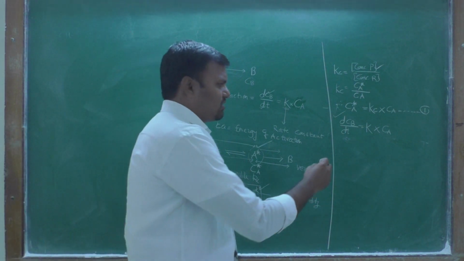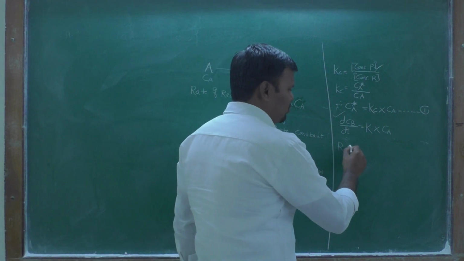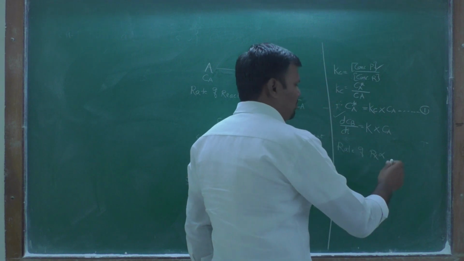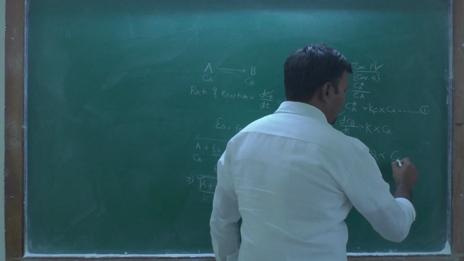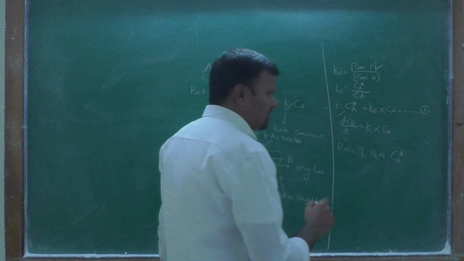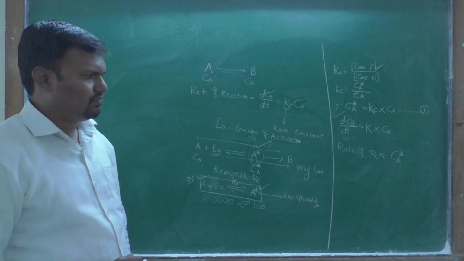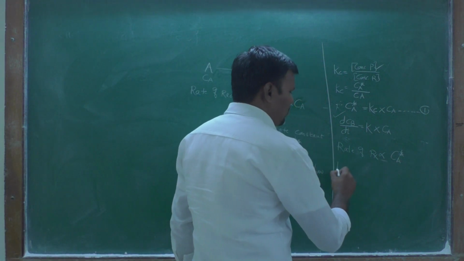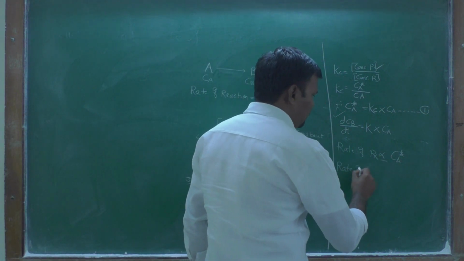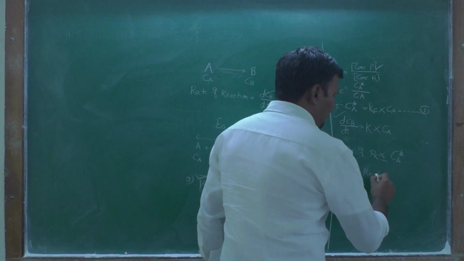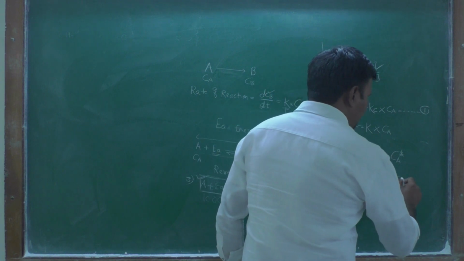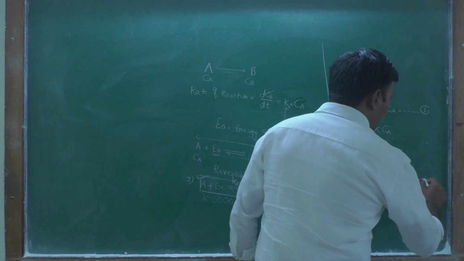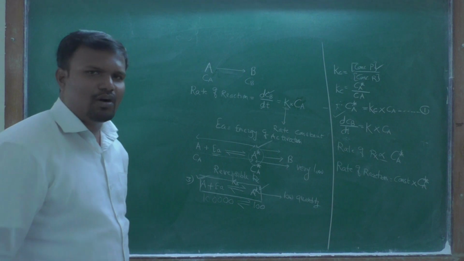Therefore the rate of reaction is directly proportional to the concentration of activated complex. Therefore by removing the proportionality sign, the rate of reaction will be equal to a constant into the concentration of activated complex.